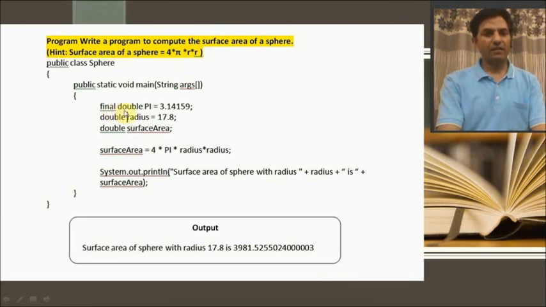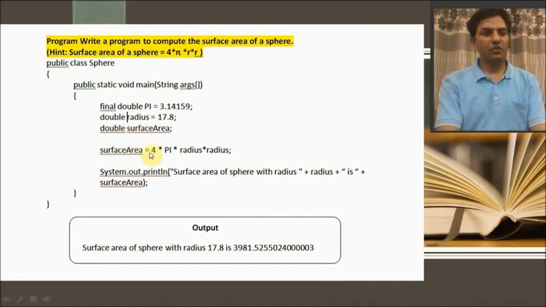So final double. I want this pi value to be constant, so I've used final here. So pi equal to 3.14159. So this is the value in double. Same, double radius equals 17.8. So this radius I have initialized in double. Again these two are of type double. Third, surface area. To find that I am again using the same data type, that is double.